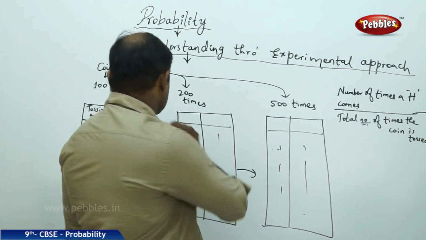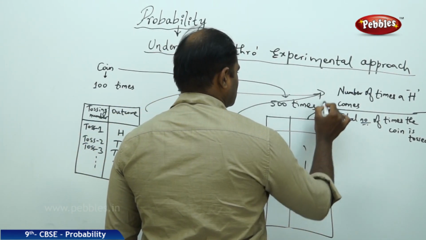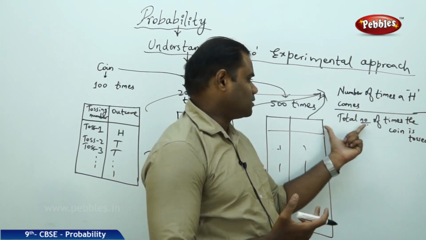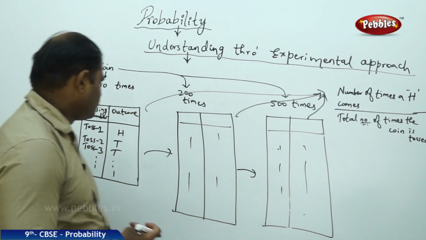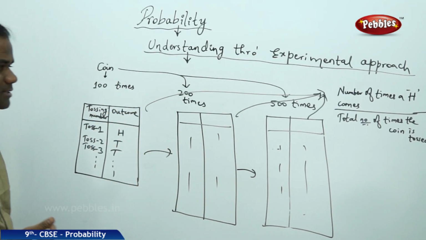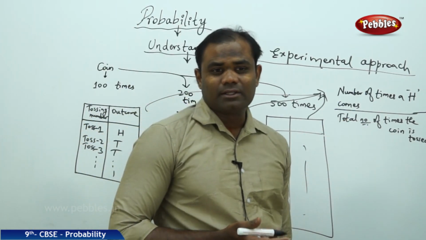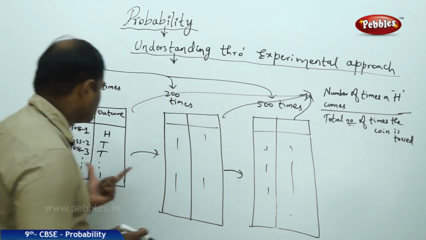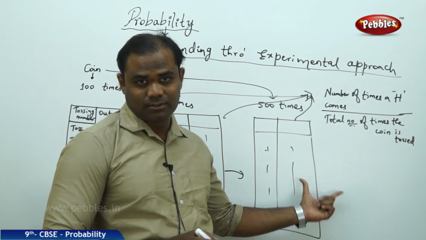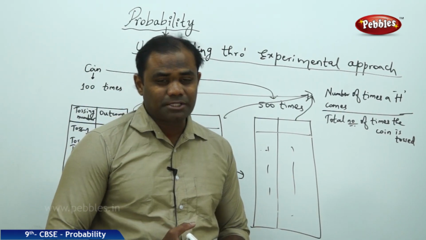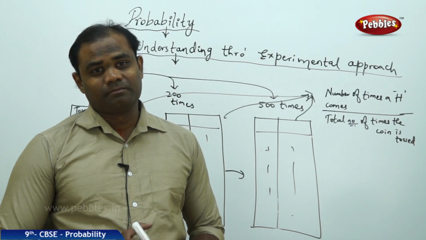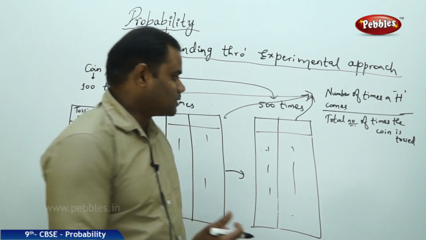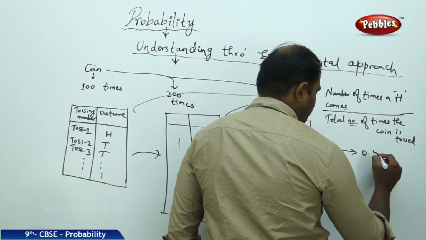So for each of the three cases, case 1, case 2 and case 3, I'll find the number of times a head comes as the outcome and the total number of times the coin is tossed. So if I get, say, 40 heads in the first case and the total number of tosses is 100, then each time we see that there is some value obtained in each of the cases of 100 tosses, 200 tosses and 500 tosses. Interestingly, this experiment leads to a very interesting fact: as the number of tosses is increased, the value tends to 0.5.